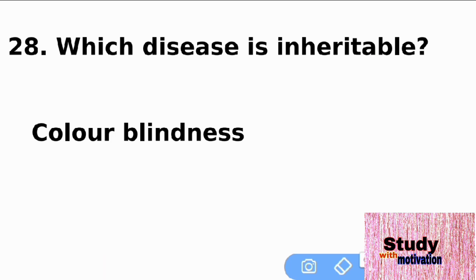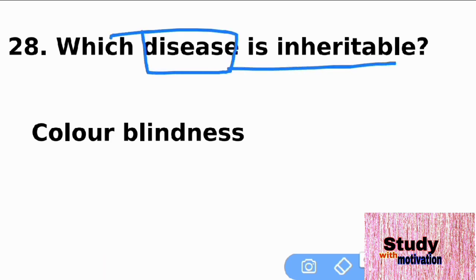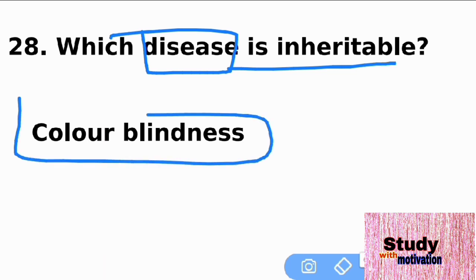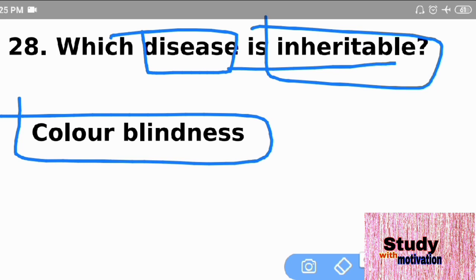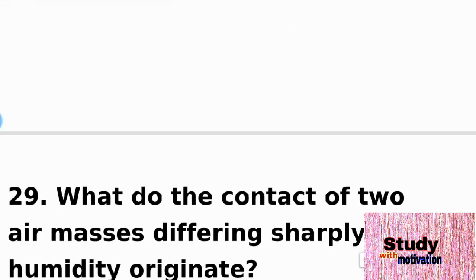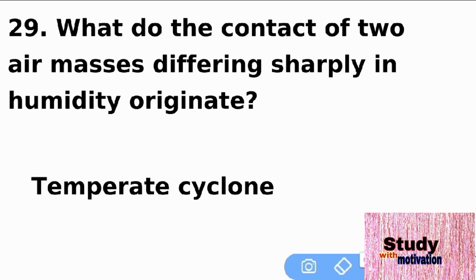Which disease is inheritable? Color blindness is an example of an inheritable disease. The next question is 29.